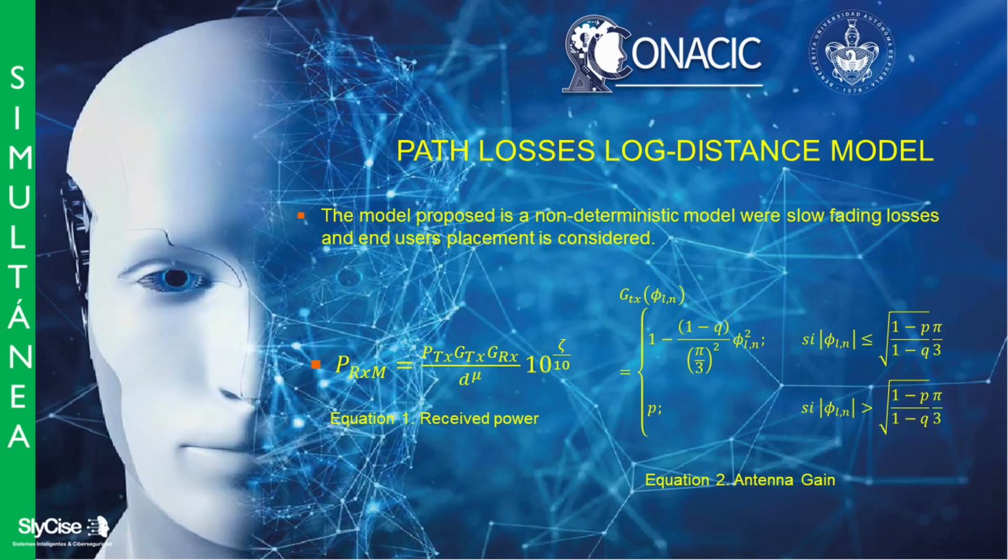Equation 1 represents the received power for the log distance model, which depends on the transmission power, the antenna gains for the transmitter and the receiver, the distance between the antenna and the end device, the propagation losses exponent, and the characteristic Gaussian random variable of the log-normal distribution, which models the shadowing effect. Equation 2 represents the gain level for the antenna at a 60 degrees sector.